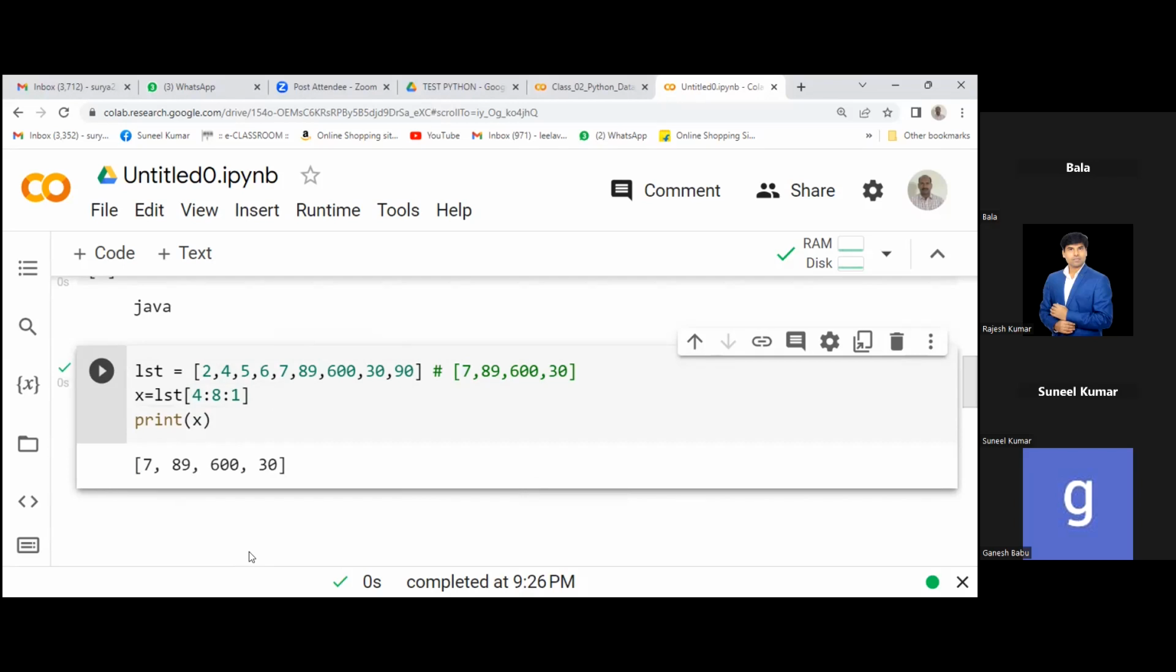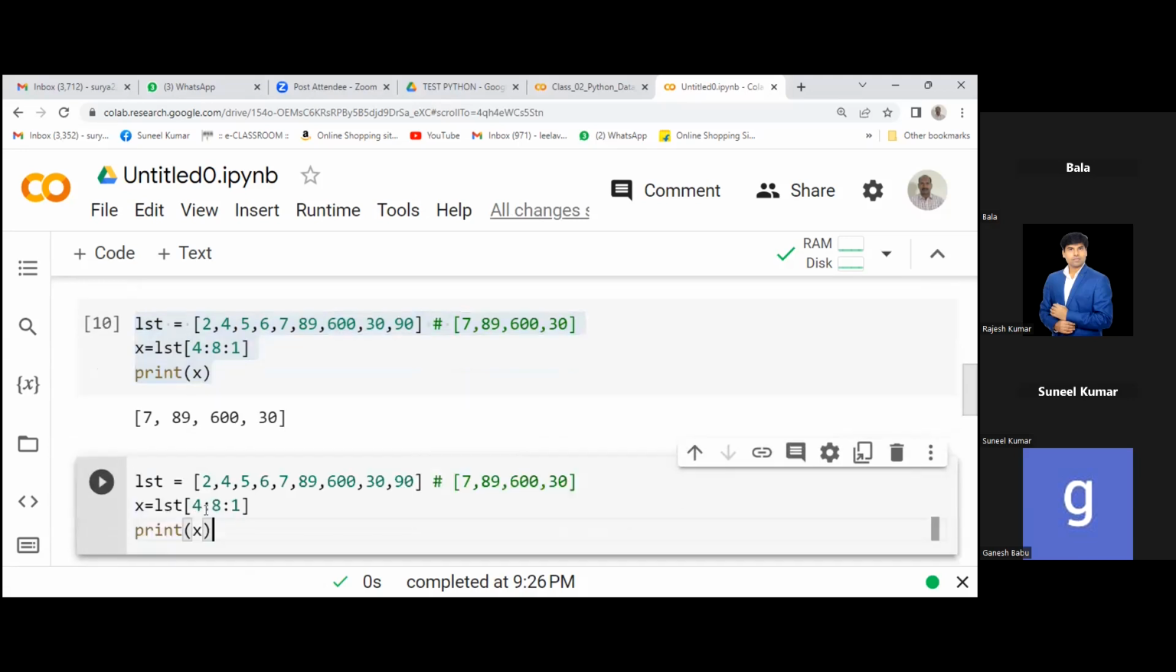Let's suppose if you put 2, then what will happen? It will start from 7, and after 7 it will jump to 600. So it will take a gap of 2. Just try that. Just put 2 here, 4, 8, 2. It is the stepping. It's a gap between two data. Just try this. Create another cell. Okay, just try 2 now and see what is the difference.